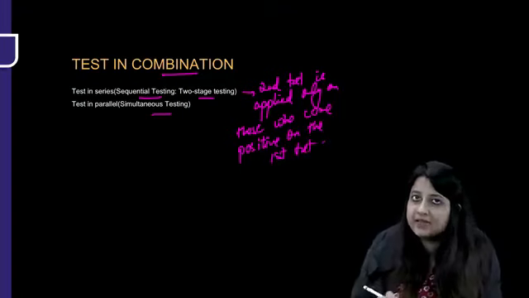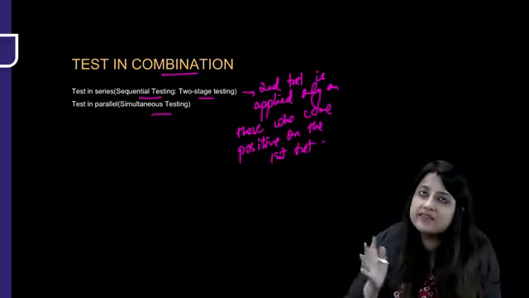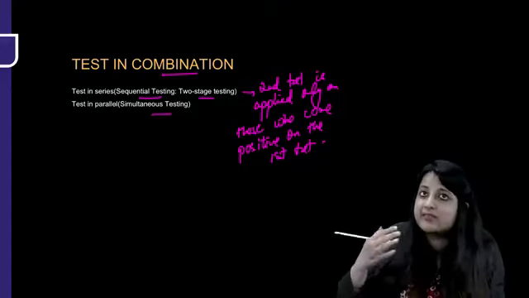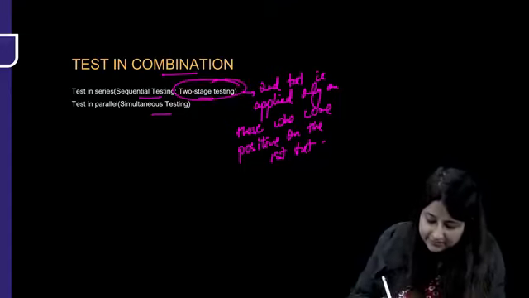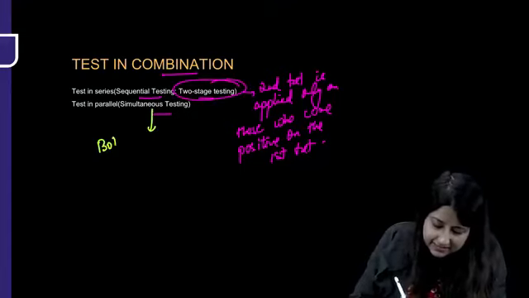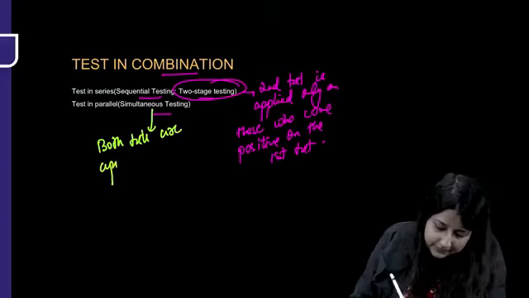When we applied first test, all those who were positive, in them only we are going to apply second test. That is why it's in a sequence, two-stage. Any of this name can come. Parallel testing means simultaneously. Both tests are applied together.